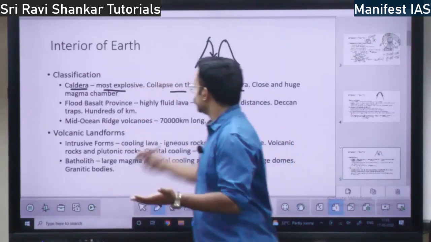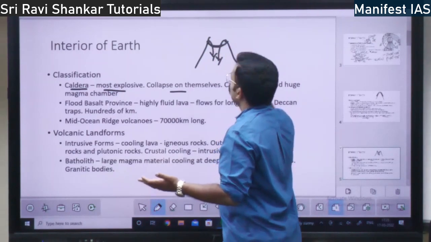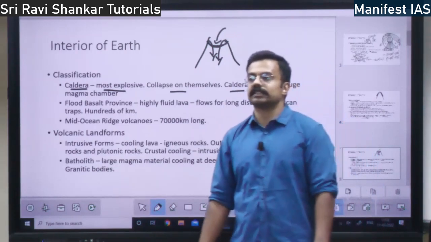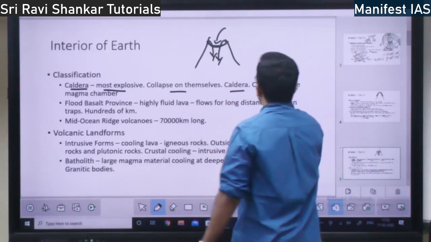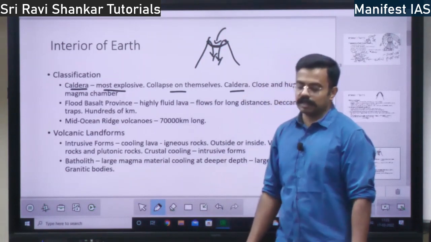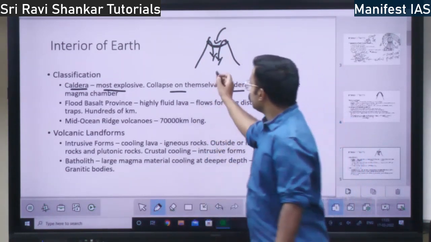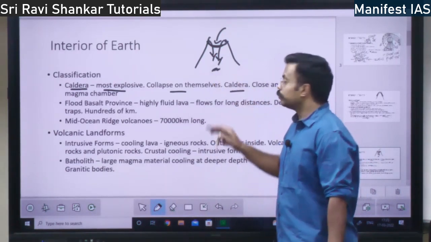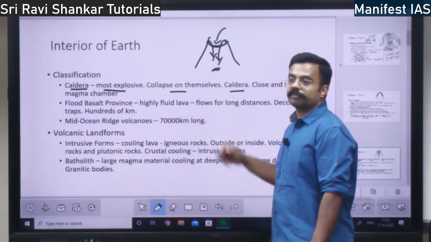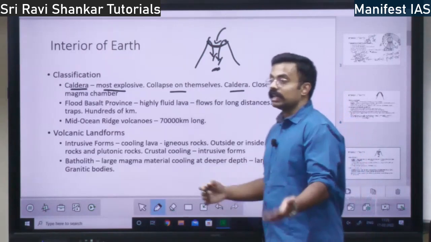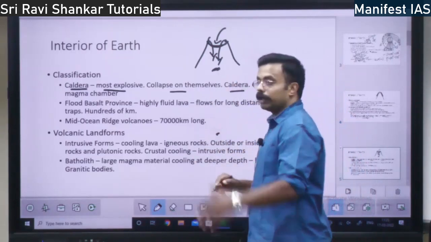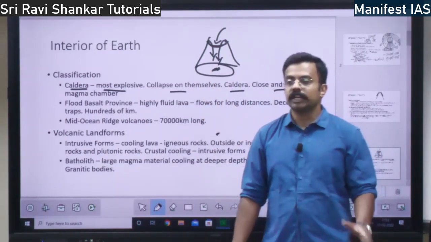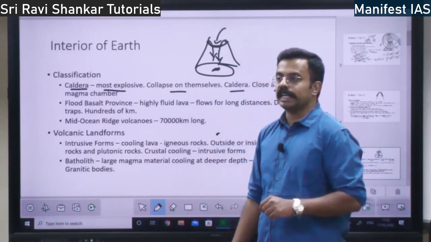So there will be caldera lakes. Once they collapse, this region will become a plain region, and here water will get accumulated. There will be caldera lakes, right? And why is there such a huge explosion in the caldera volcanoes? Because the asthenosphere is closer, the magma chamber supplying the magma will be closer to the surface. That is why there is a huge explosion, whereas in other volcanoes the magma chamber is much further below, and the magma chamber will also be very huge. That is why there will be high explosivity, right?